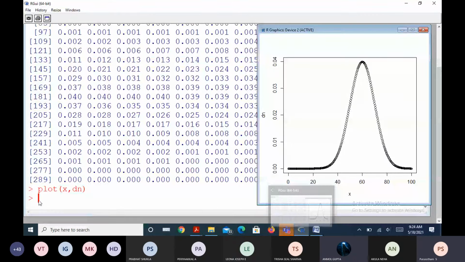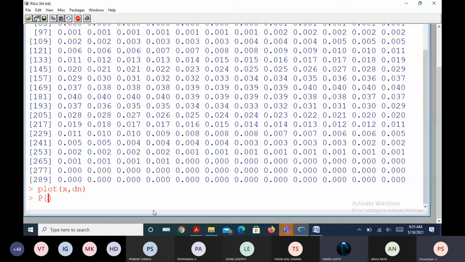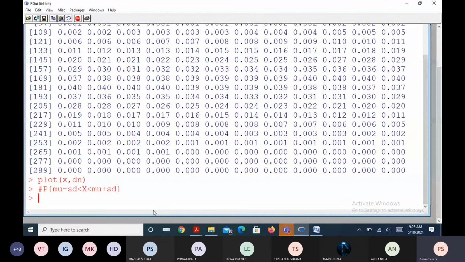The probability of what I want is mu minus SD less than X less than mu plus SD. How much is this probability? This I wanted to estimate. As you said, with mu as 60 and SD as 10, it is something like between 50 and 70, right?